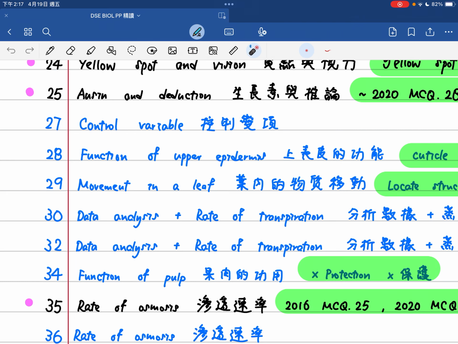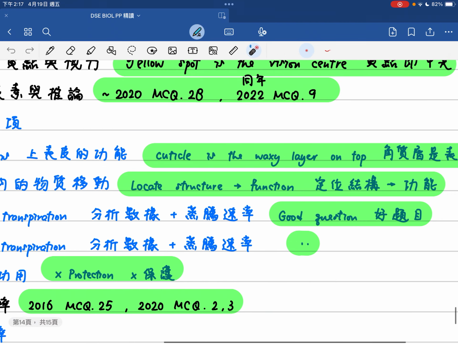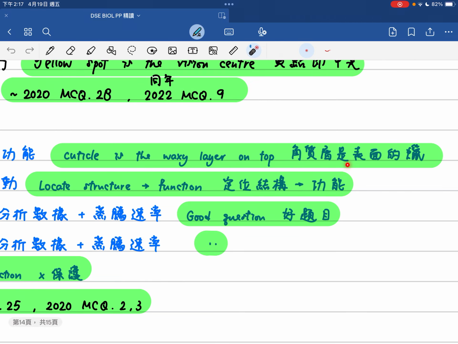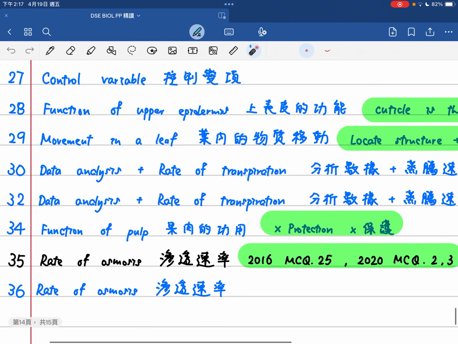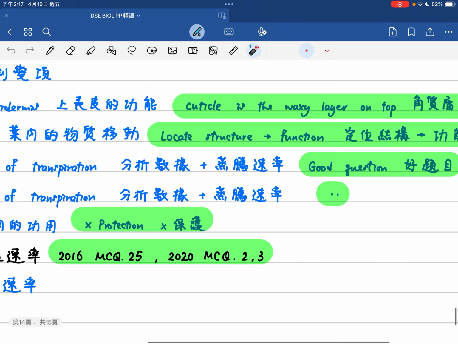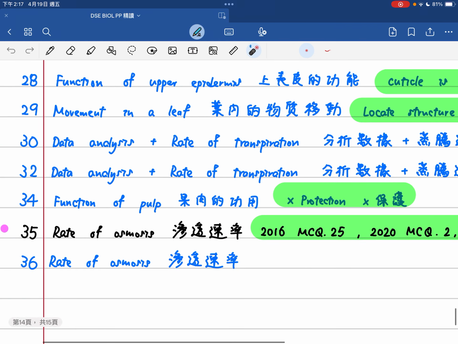control variables, and question 28 talk about the functions of the upper epidermis 上表皮嘅功能。And for the cuticle is actually the wax layers on top。角質層其實就唔係一層細胞嚟嘅，其實係表面嗰層蠟嚟嘅啫。And question 29 is the movement in the leaves 葉裏邊嘅物質移動。In order to answer the question, we have to locate the structure first and then deduce its function。首先定位咗結構係咩嚟嘅？係木質部定係韌皮部？之後你就可以諗得到佢嘅功能係啲咩啦。Question 30 and also 32 talks about the data analysis and